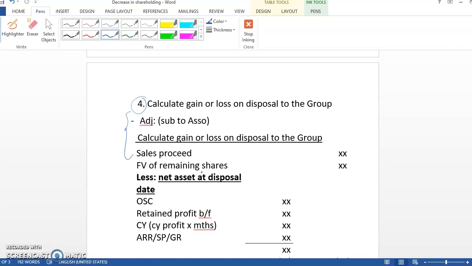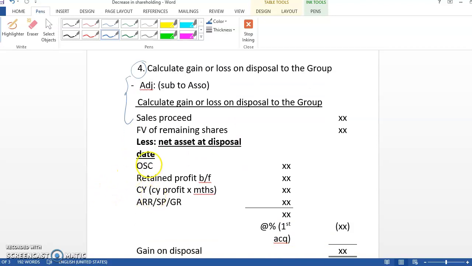You take your acquisition minus disposal, then you get your remaining shares and multiply by the fair value. Then you less your net asset at disposal date, which consists of your ordinary share and other reserve. This is actually just like your calculation of goodwill.